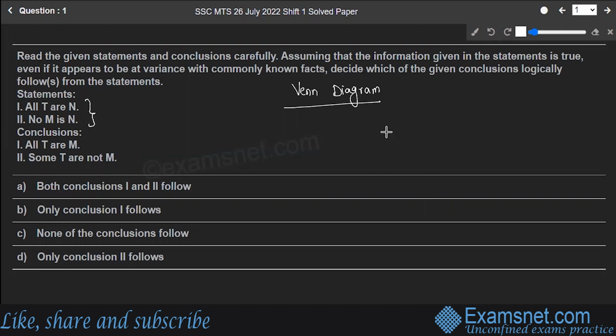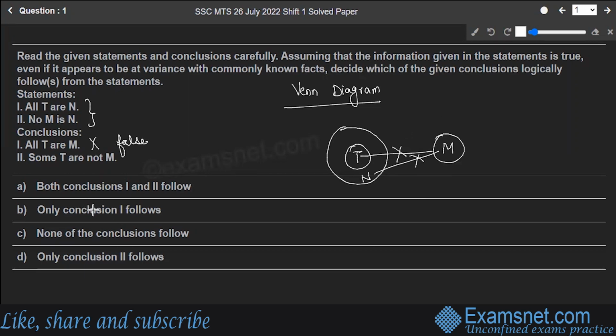First one, all T are N. So let's make it. Here is T. So all T are N, right? Second thing, no M is N. So here is M and there is absolutely no connection between M and N. Now, the first conclusion, it says all T are M. All T are M, looking at the Venn diagram, it's of course a no. No T is a M because there is no relationship between N and M. If N is not related to M in any ways, then of course T is also not related. So this is false.